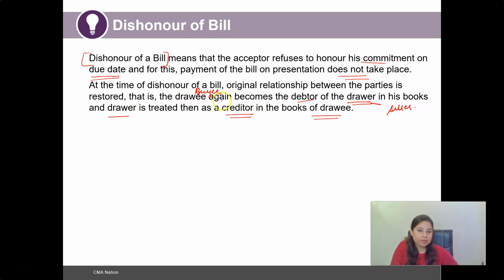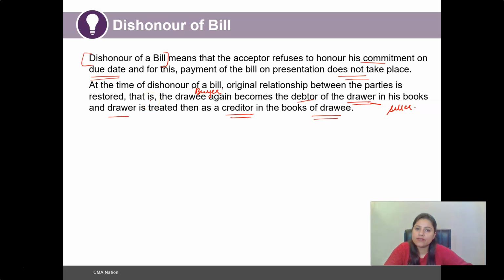And why does the drawee become the debtor? Because the drawee still owes money to the drawer, and the drawer still remains a creditor in the books of drawee, because the goods that the drawer has sold to the drawee were on credit, for which the settlement has not yet taken place. As and when the final payment is made through the bill of exchange, then the drawer will no longer be a creditor of the drawee.